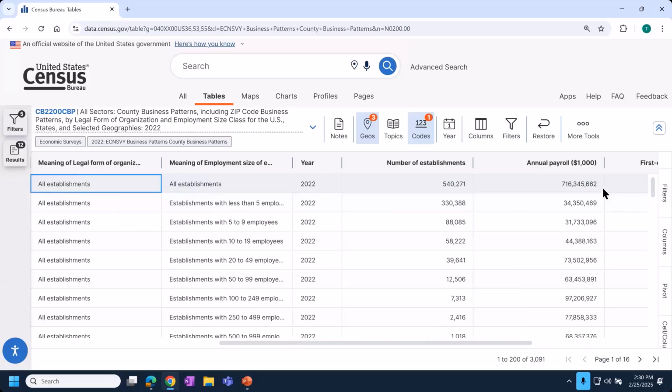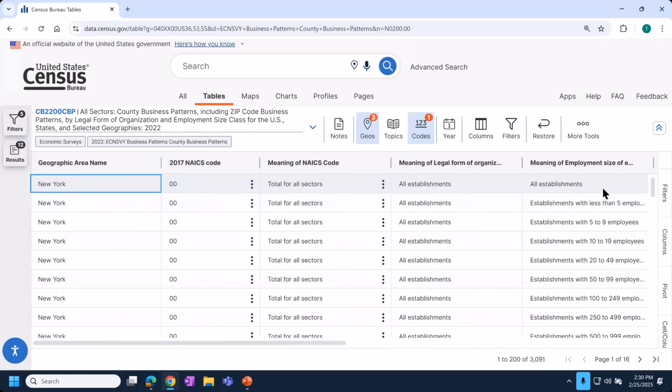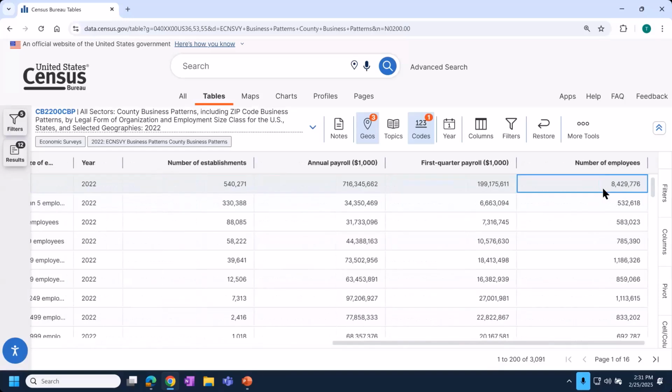Anything that's left-aligned, which also tends to be grouped together on the left side of your tables, are attributes for your table. So for creating this table, each unique combination of attributes generates a row in this table. So we're not going to get too far in detail of that. What I wanted to point out primarily is if you want to know what these tables offer that you can chart, go to the right and look for the right-aligned values.